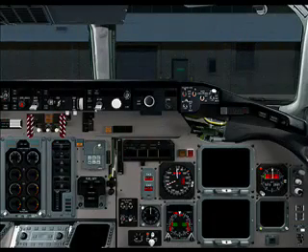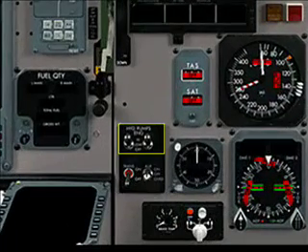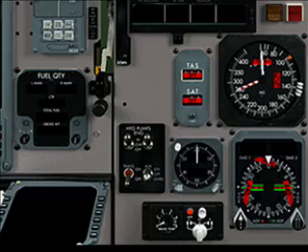The hydraulic pumps are controlled via switches on the first officer's panel. The top switches are the engine hydraulic pump control switches. These control the hydraulic pumps for the left and right engine, respectively. Each switch has a high, low, and off setting. In the high setting, the pump will operate at 3,000 psi. In the low setting, the engine pump will operate at 1,500 psi. In the off position, there is no pressure output, although the fluid continues to circulate for cooling and lubrication.